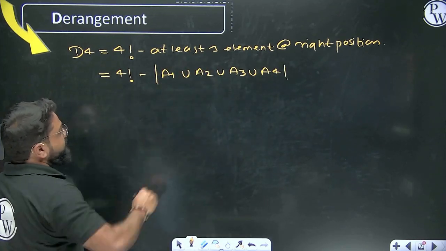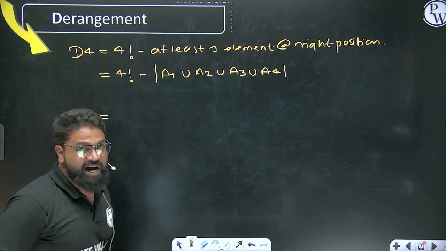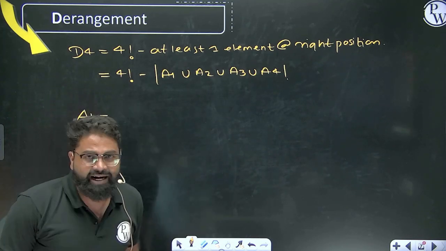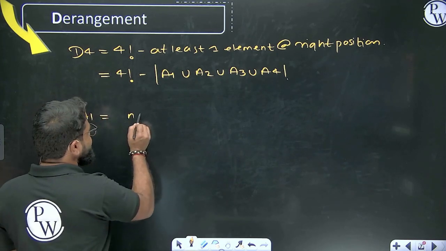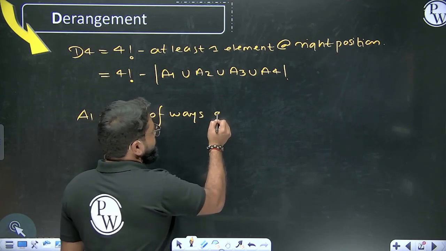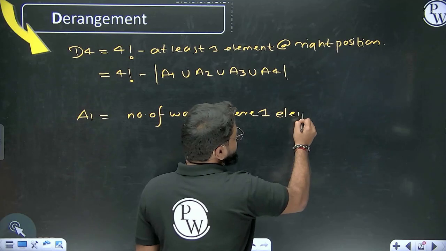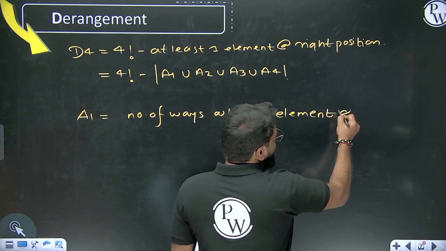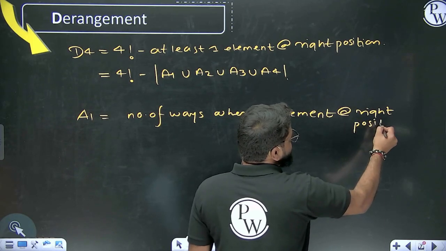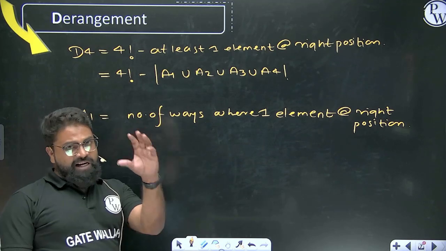Now what is this? What is the representation of A1? The representation of A1 says that this is the number of possibilities where the first element is at the right position. So let's try to find it out. First element at the right position. So A1 is the number of ways where the first element is at the right position.